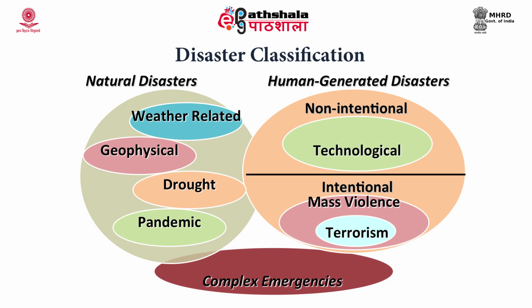Now, intentional could be mass violence, which could be used for terrorism purposes. It is also referred to as bioterrorism. We had the anthrax letters, or these biological infectious agents that were used as terror agents, and also in World War I and some of the wars, biological agents were used to destroy the army and the enemies. Soldiers were affected by giving them infected blankets with biological infectious agents. So, that could be for intentional reasons or mass violence. This can result in complex emergencies.